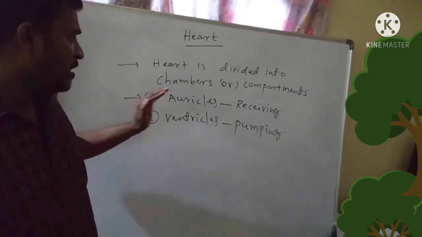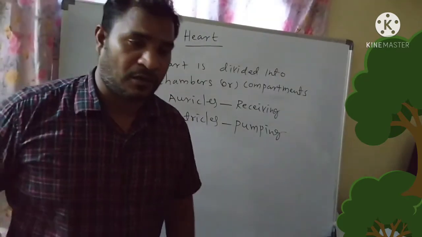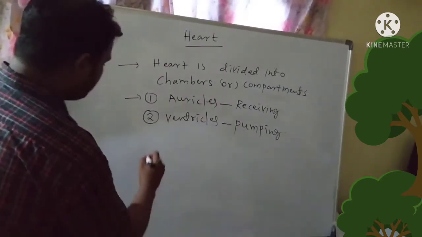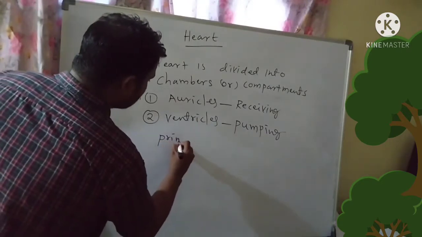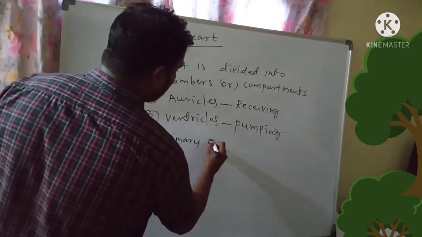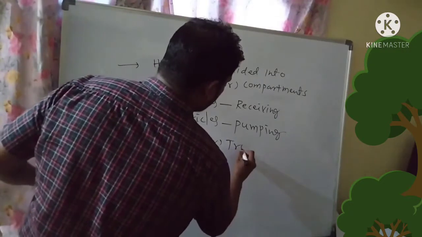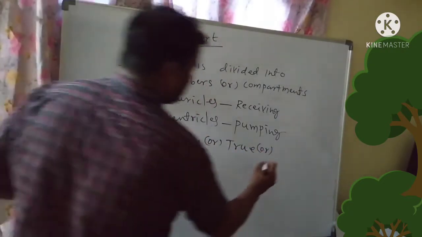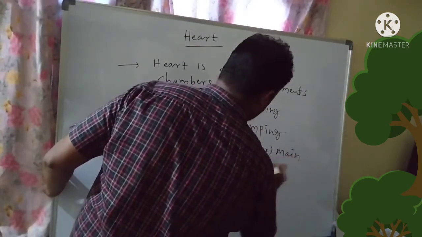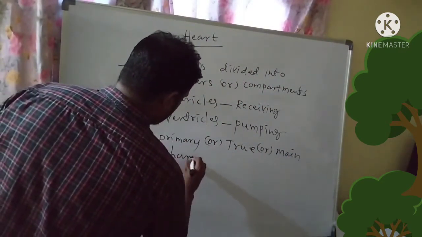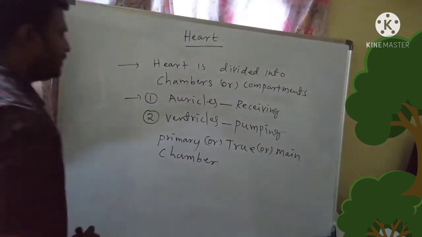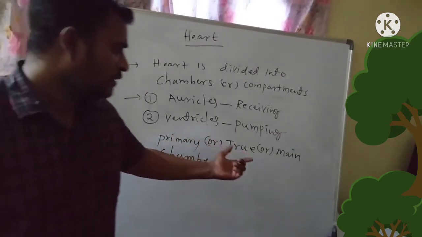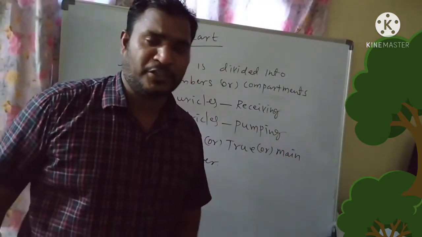So that is why auricles and ventricles together are called primary chambers, true chambers or main chambers.